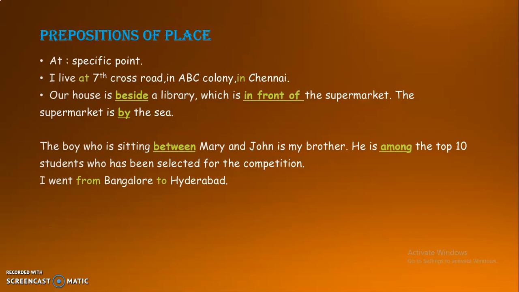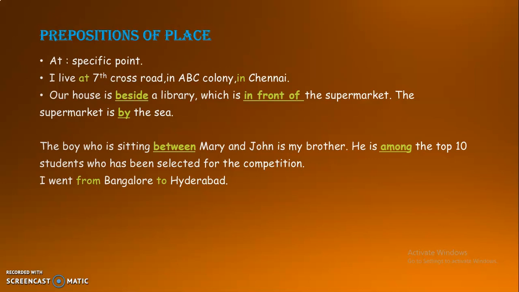So among is used for a group. Here he is among the top 10 students who have been selected for the competition. I cannot say he is between the top 10 students. If I want to mention a group of people or students, I use the preposition of place among.